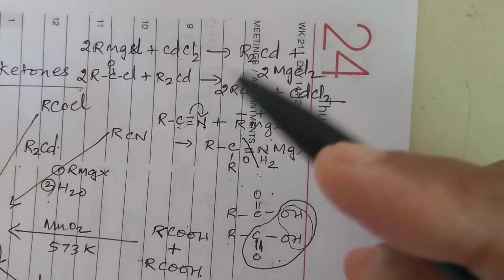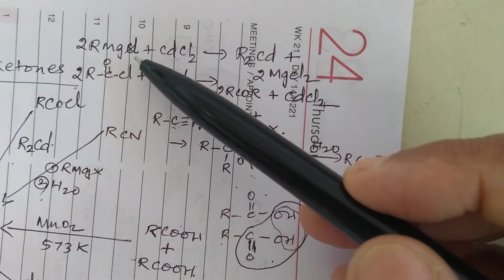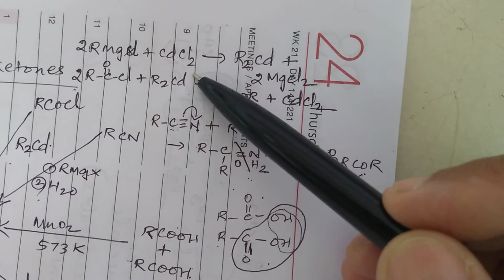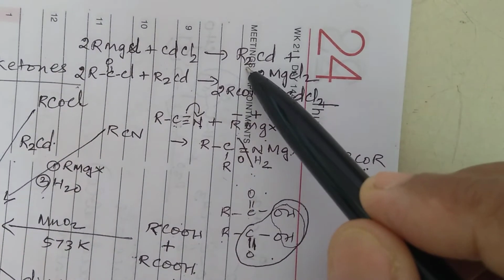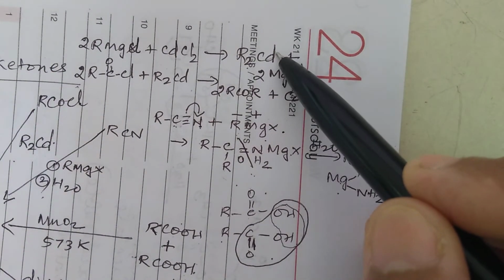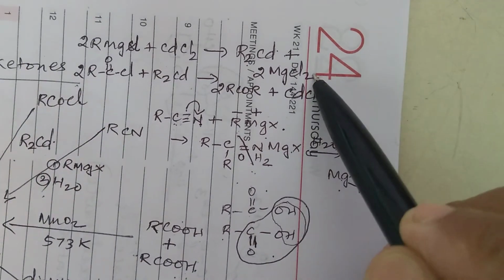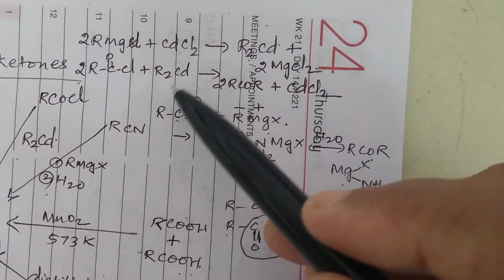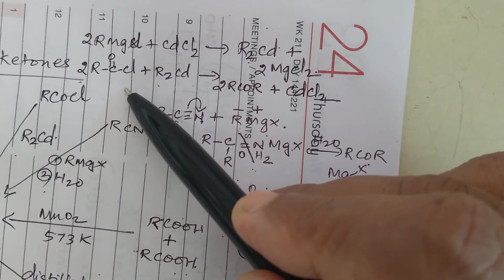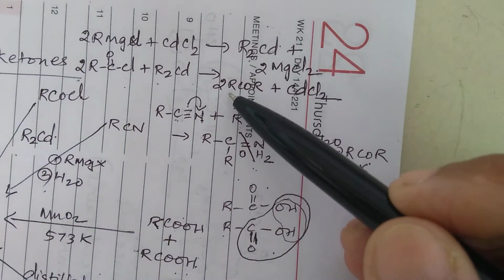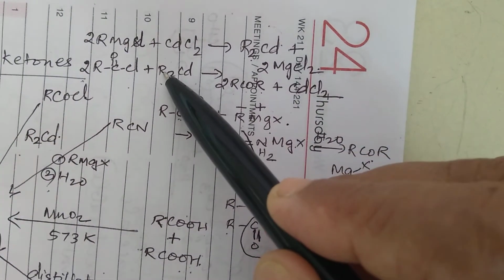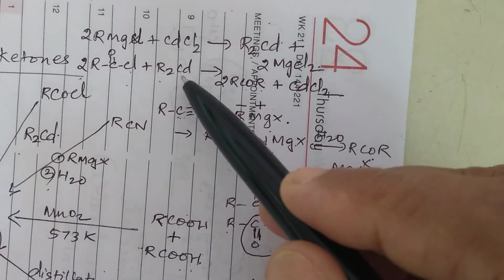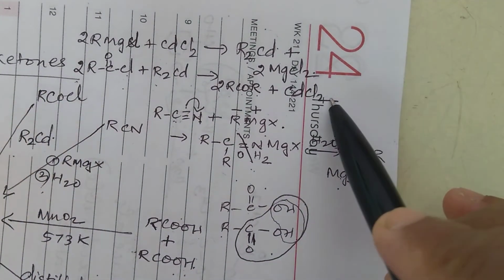Let us see. Now, this RMgX, that is Grignard reagent, is first reacting with CdCl2 and getting converted into dialkyl cadmium, R2Cd, and MgCl2 byproduct. Now this R2Cd will react with RCOCl. Okay, so you will get RCOR. This R will take the place of Cl, is it not? So you'll get ketone and this CdCl2 is back.